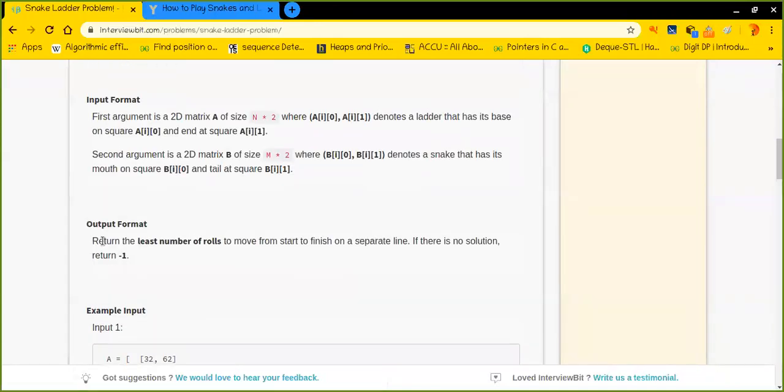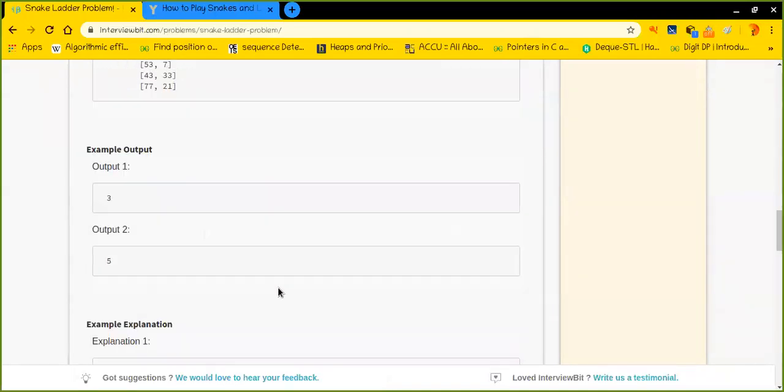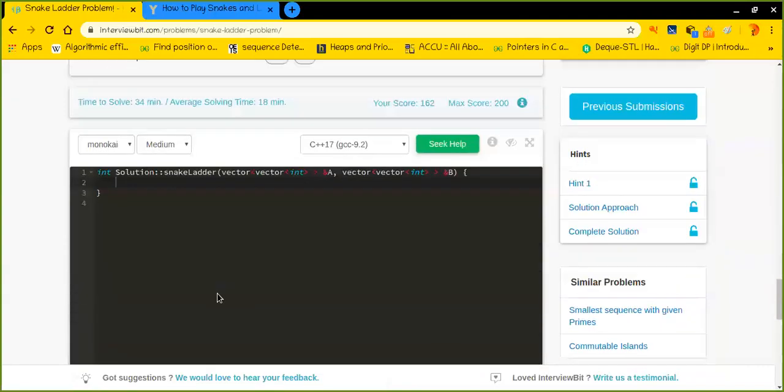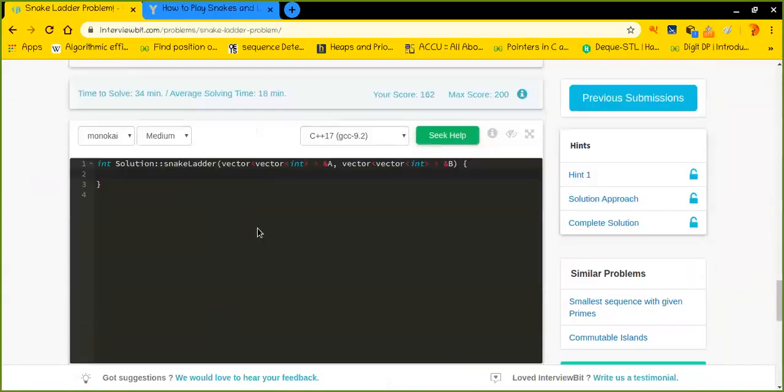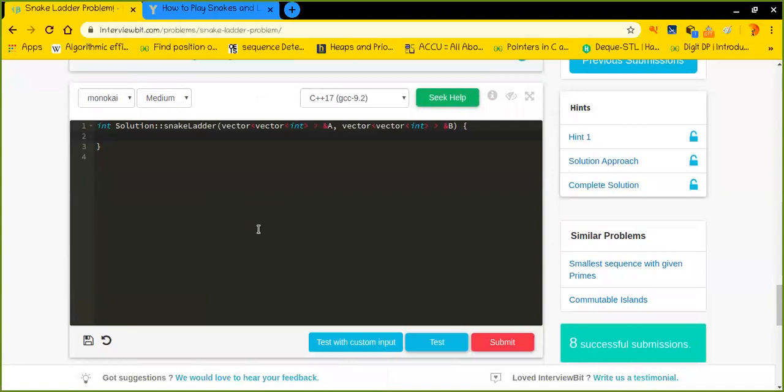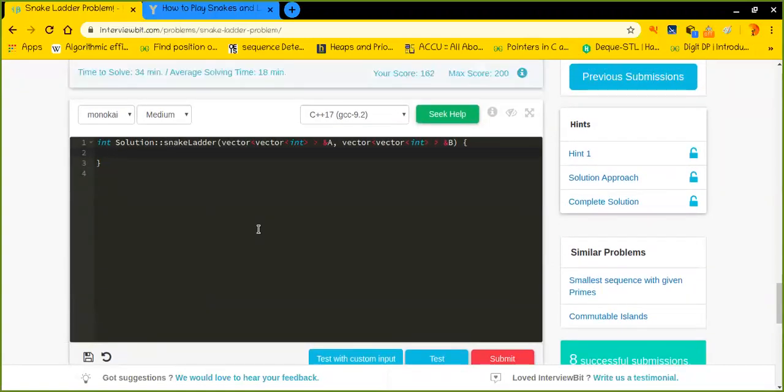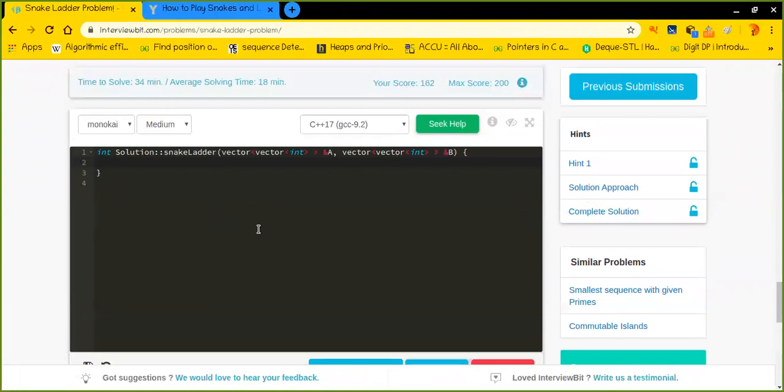And one more thing: if it is not possible, return the least number of rolls to move from the start to finish on a separate line. If there is no solution, then we can simply return -1, telling that it is impossible to reach. Cool. So I hope everyone is clear about how the things are going.